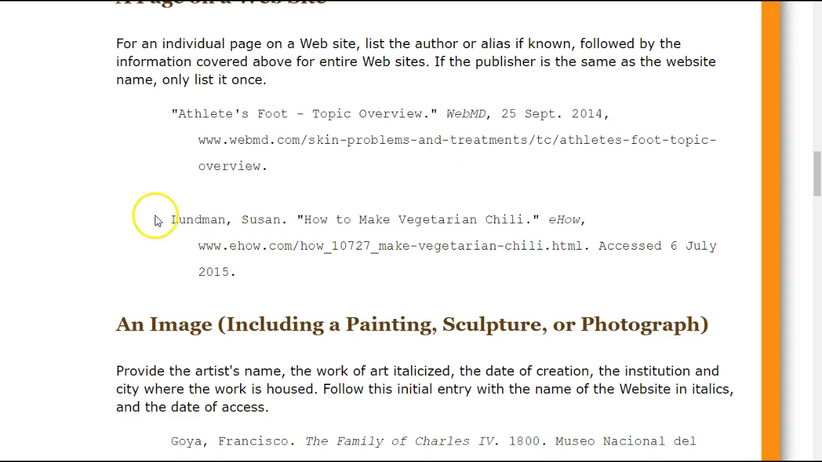And then here, this one has an author, so it's Ludman Susan, How to Make Chili, what magazine, eHow. Here's the URL, and then she put the access date. So please include the access date for your database material in your online material. Anything that has a DOI or a URL, I would also want the access date.